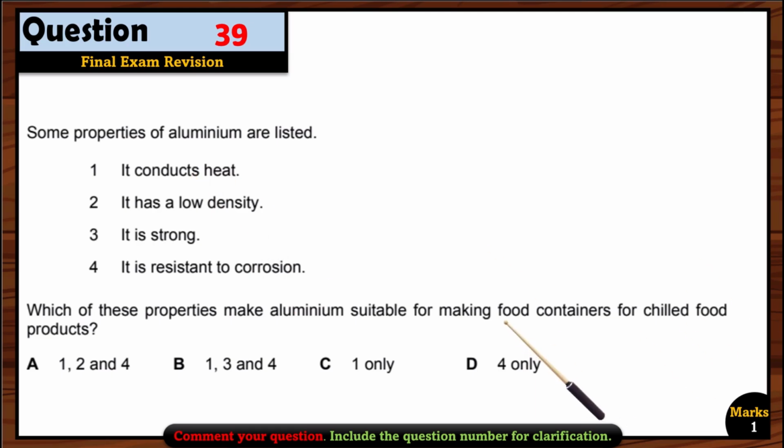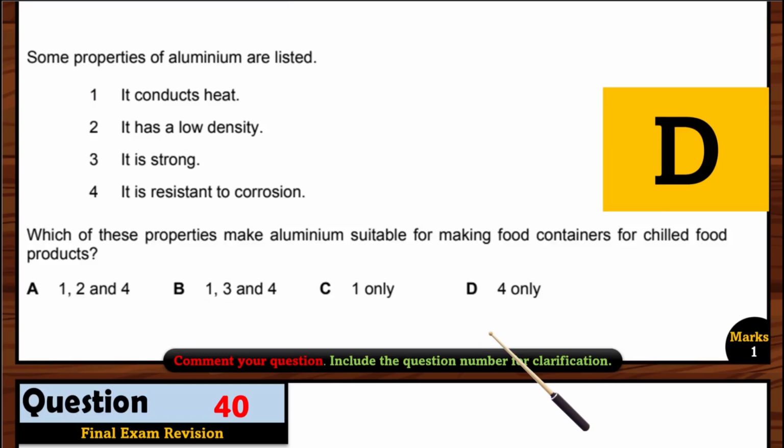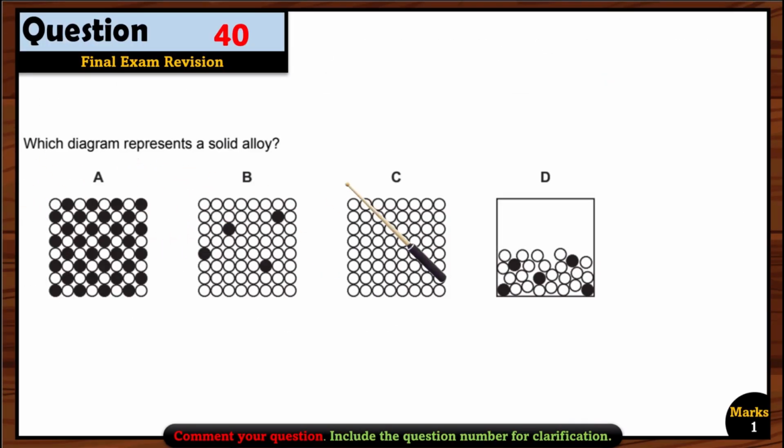Why not heat? Because we are using it for a food container, but they are asking for chilled food products. We don't need the heat for that one. So that's why option 4 is the only one left over here. So option D is the correct answer. Question 40. Which diagram represents an alloy? Remember that an alloy is a mixture, okay? So which of them is showing an alloy?